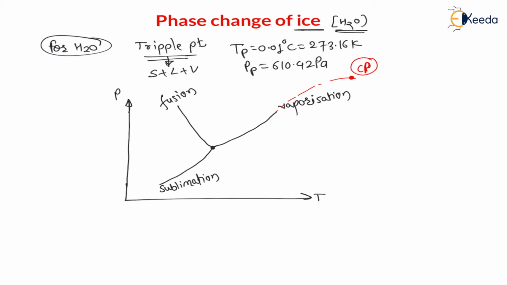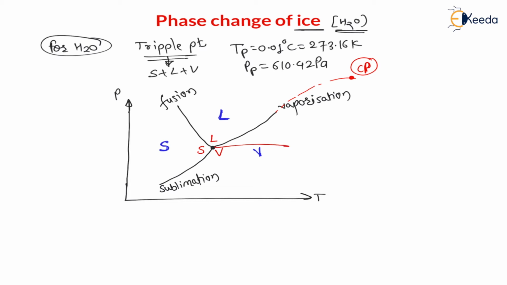Between the fusion line and the sublimation line, the state of water is solid, here there will be ice. Between the fusion and vaporization lines, the state of water is liquid, that is water. And between the sublimation line and the vaporization line, the state of water is vapor. Therefore we get one point where the sublimation, fusion and vaporization lines meet, where the substance exists in all three phases, solid as well as liquid as well as vapor.